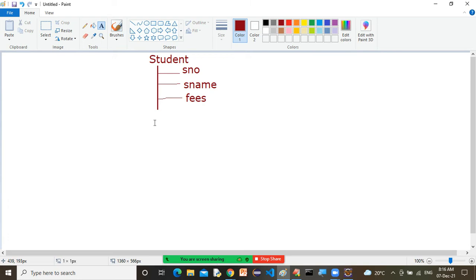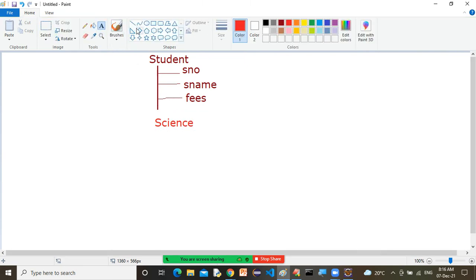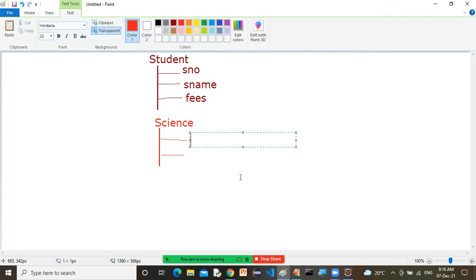Now, a little bit more specific class. What is the next class name? Science. Once the class name is science, what is the general property for science? Again we have two categories in science, bioscience and pure science. So the general properties we can write are the names of the subjects, let's say physics and chemistry, whether the student belongs to pure science or bioscience. Compulsorily these two subjects are available, physics and chemistry. Correct or not? Yes, correct.